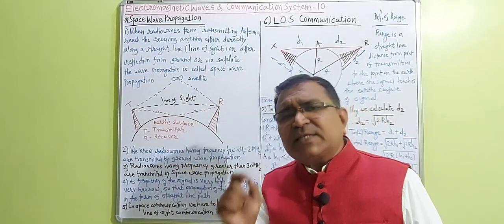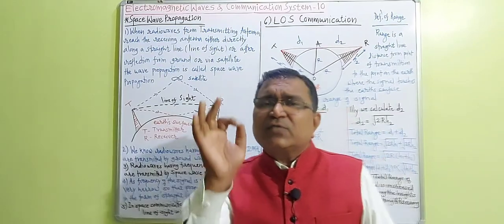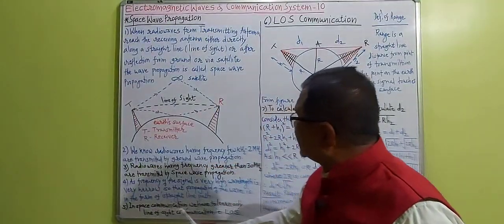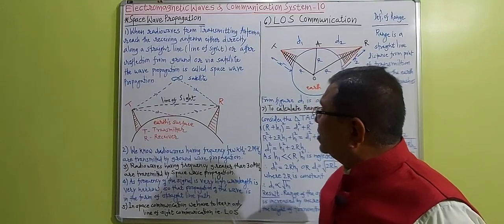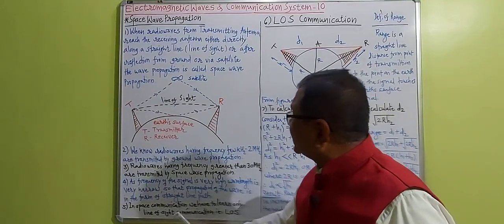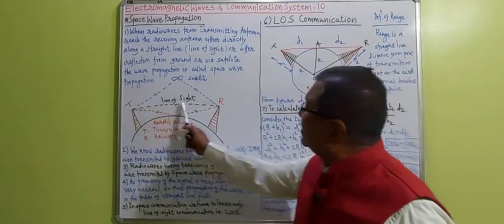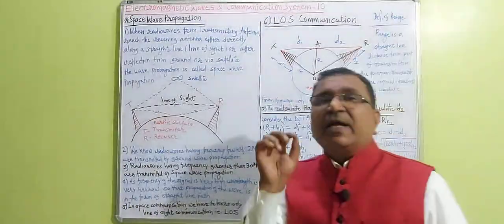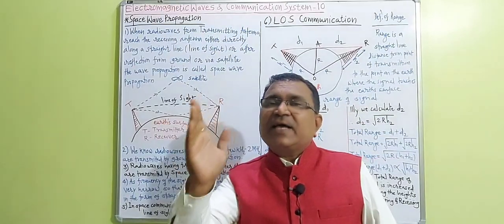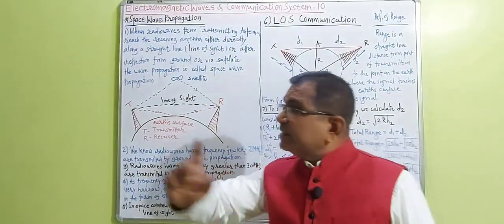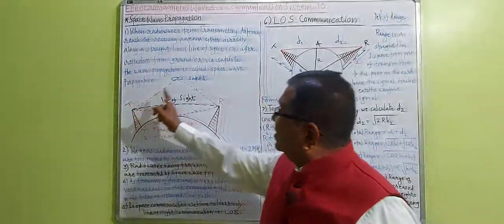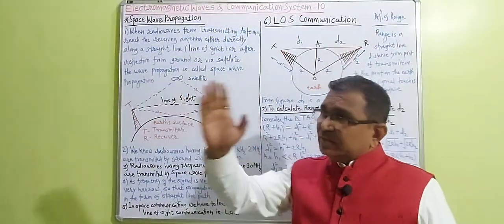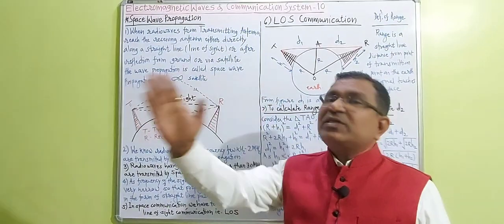As long as your syllabus is concerned, in space communication we have to learn only line of sight communication, or in short LOS. That means the transmitting antenna and receiving antenna are in front of each other and visible to each other.